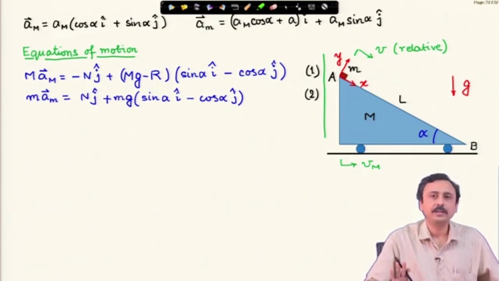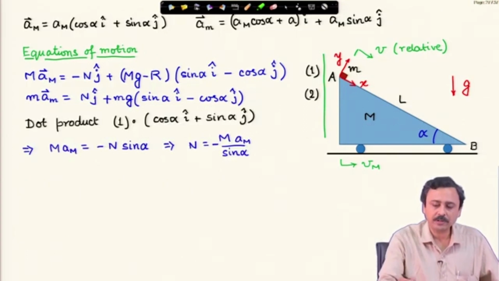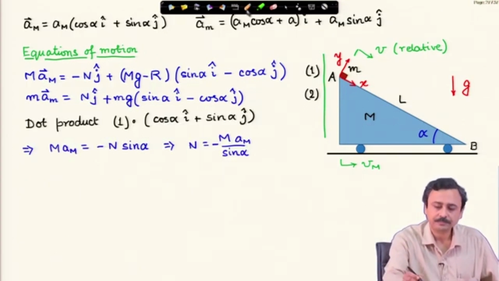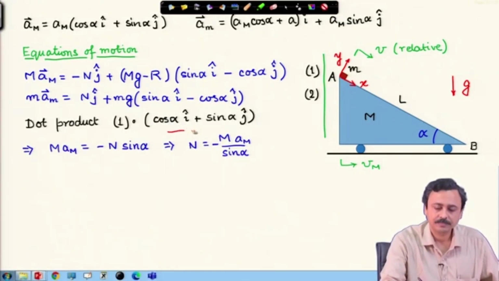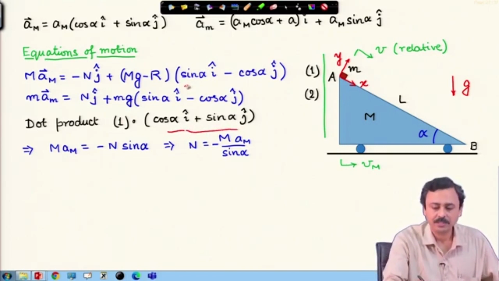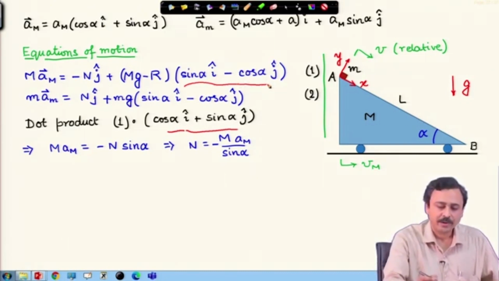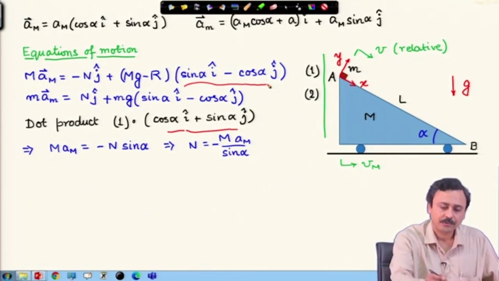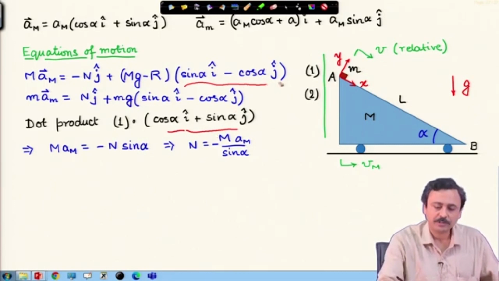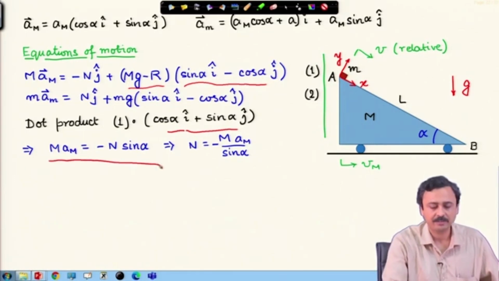The way I do it is to simplify things. What I do is I take the dot product of the first equation with cos alpha i cap plus sin alpha j cap. Why does it help? Because here there is an orthogonal vector sitting, right. So, if I take the dot product of the first equation with this unit vector, this mg minus R term drops out completely. So, immediately I have this.